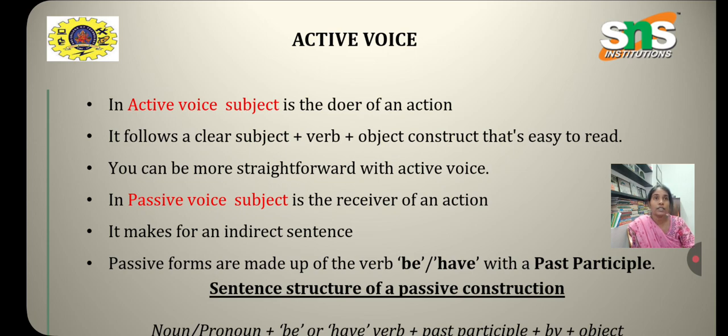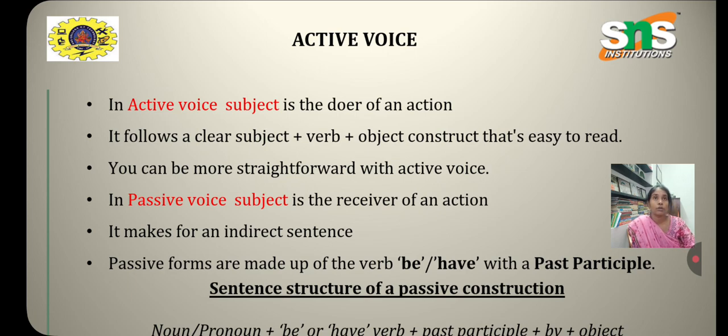If you see the sentence structure of the active and passive voice, active voice is a straight sentence. It has no change of any sentence pattern. Passive voice has a different sentence pattern, where passive forms are made of be verbs and have verbs with the past participle form.